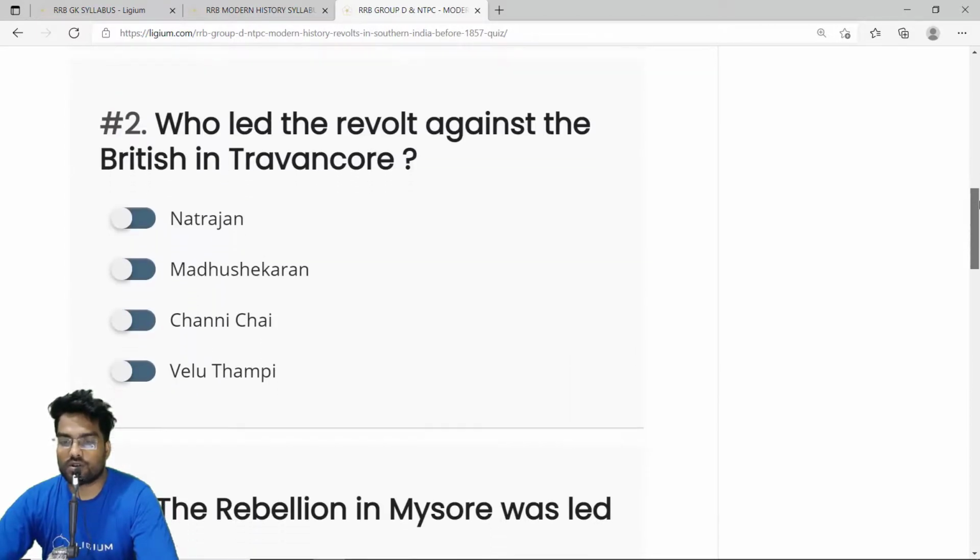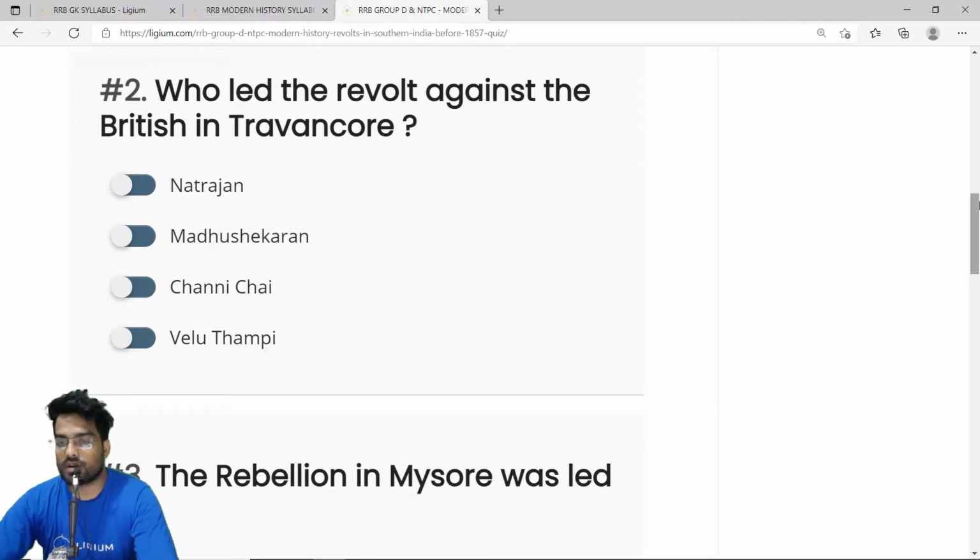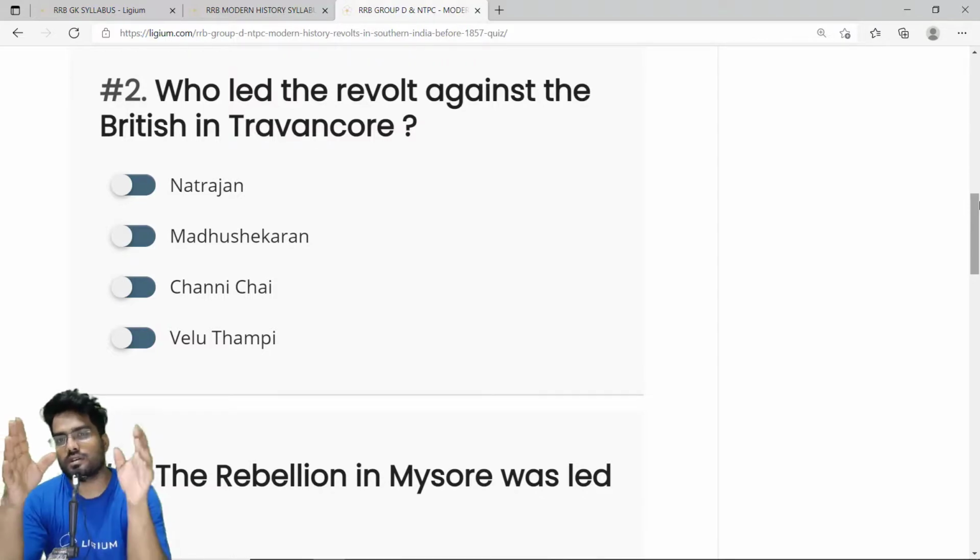Then we have the second question, who led the revolt against the British in Travancore? Now, this is a very important question because Veluthampi was one of the finest commanders of India who led the charge against the British. He was eventually captured, and before he was captured, he committed suicide. The reason Veluthampi is important is because he really gave a hard time to the Britishers.